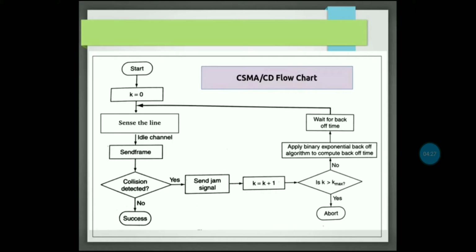If a collision is detected, send a jam signal. If a collision is detected, the device will pause for some time, and then it starts again.